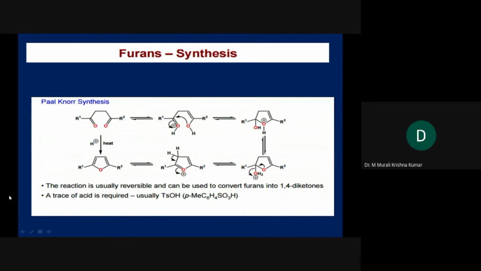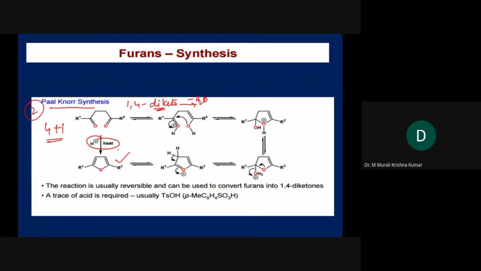Next one is the Paal–Knorr synthesis. The second reaction is the Paal–Knorr synthesis. What is the strategy we are using here? A 4+1 strategy, where the furan is disconnected at the heteroatom. Here a 1,4-diketo compound, upon heating and dehydration in the presence of an acidic catalyst, gives you the respective furan.